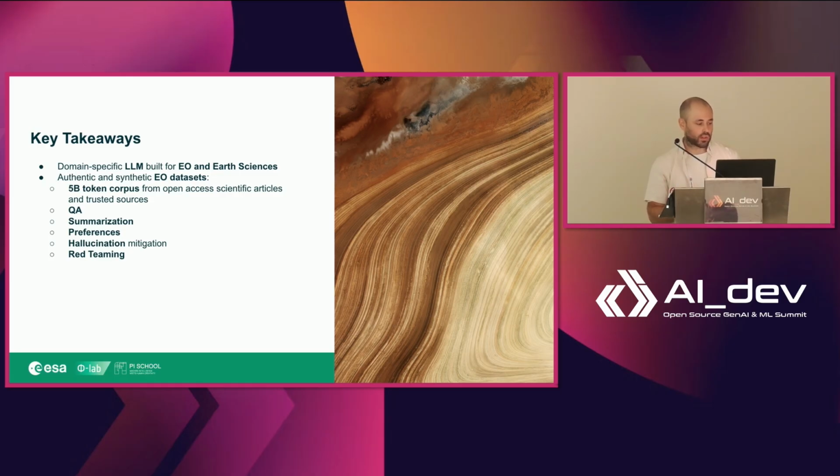With it, we also create or assemble these both authentic and synthetic datasets. So first, the 5 billion token corpus from open access scientific articles, as well as similar trusted sources, the synthetic and authentic question answering dataset, summarization, the preference datasets, hallucination mitigation of factuality, and the red teaming.